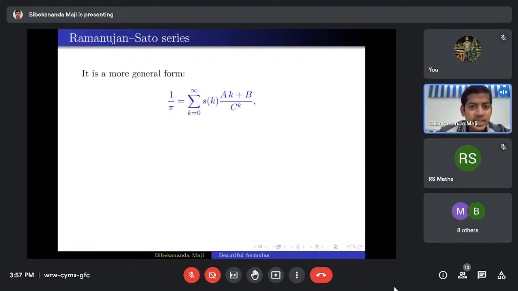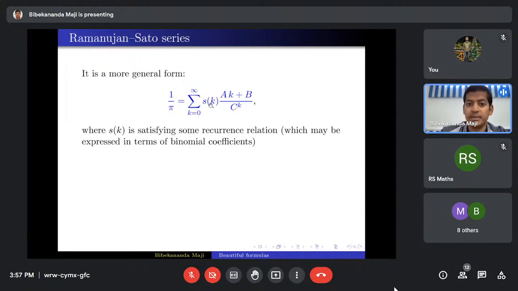More generally, people studied this formula for 1 by pi and observed this kind of behavior. 1 by pi can be written as the sum from k equals 0 to infinity of s of k. What is s of k? S of k involves some binomial coefficients and satisfies some recurrence relation, and a, b, c are some constants.